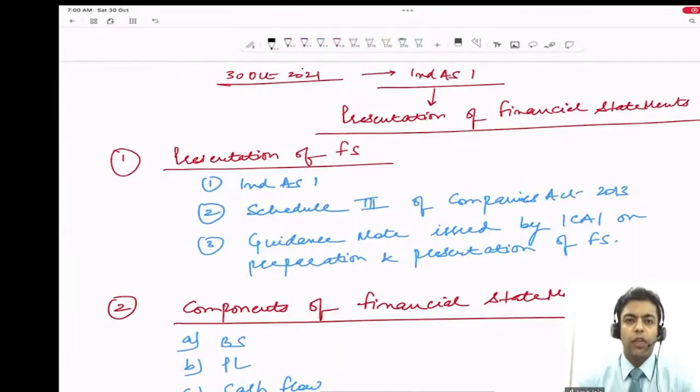In the first class, what we have read about the INDAS. What is INDAS? INDAS are nothing but accounting standards which have been issued by the Ministry of Corporate Affairs as per section 133 in consultation with the ICI. Then we said there are two routes available. One is the adoption route, one is the convergence route. In India, we have taken convergence route.